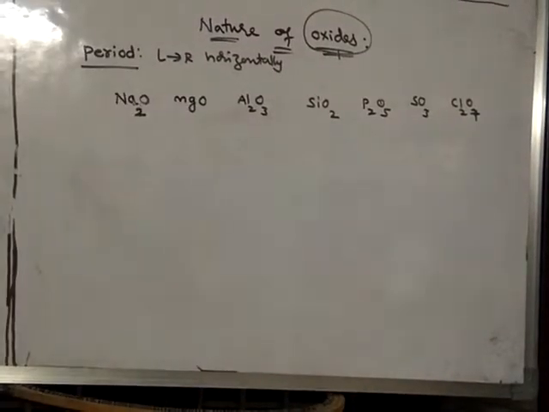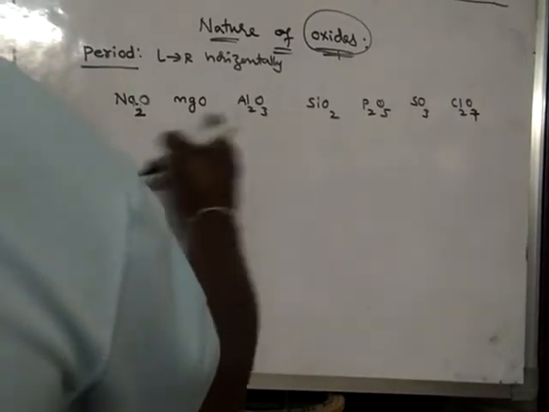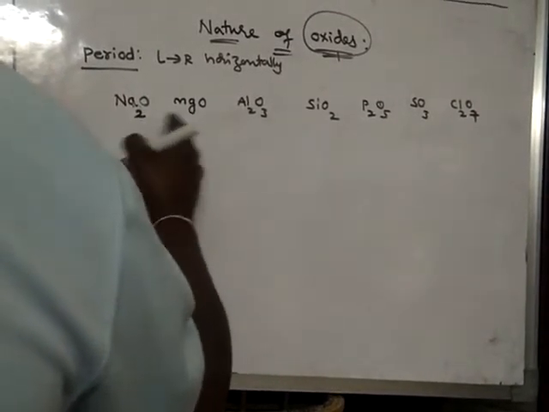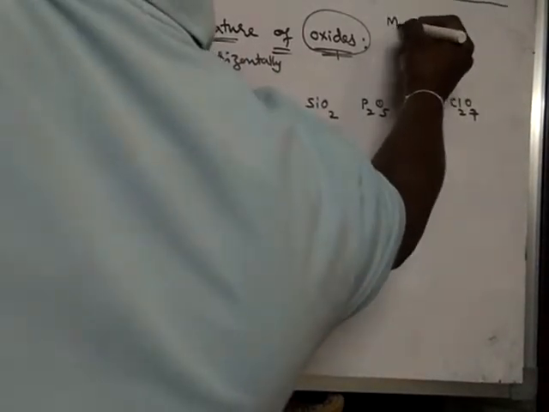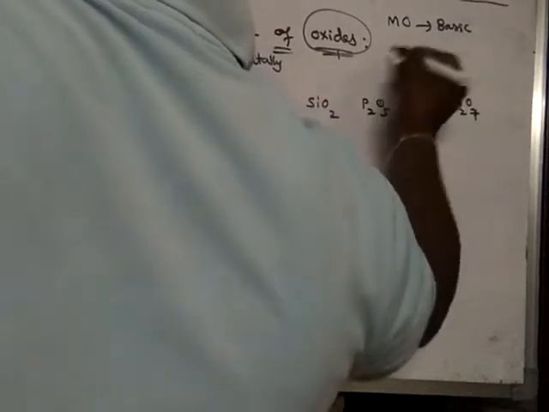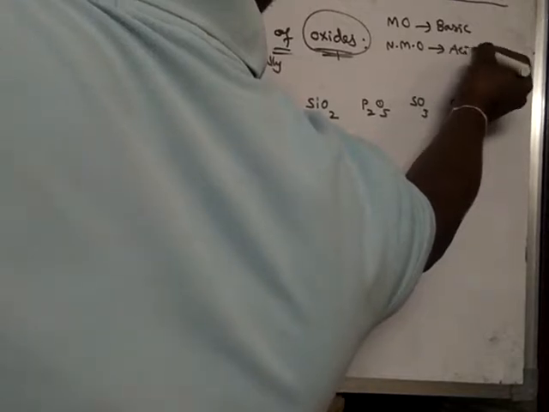Here, up to here these are basic, these are metals. Generally metal oxides are basic in nature. Remember, non-metal oxides are acidic in nature.